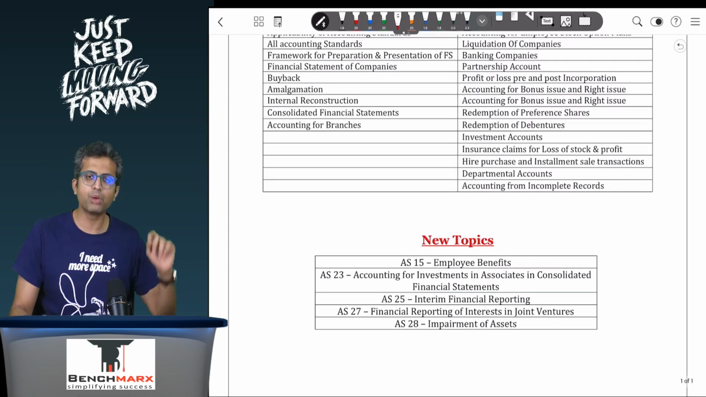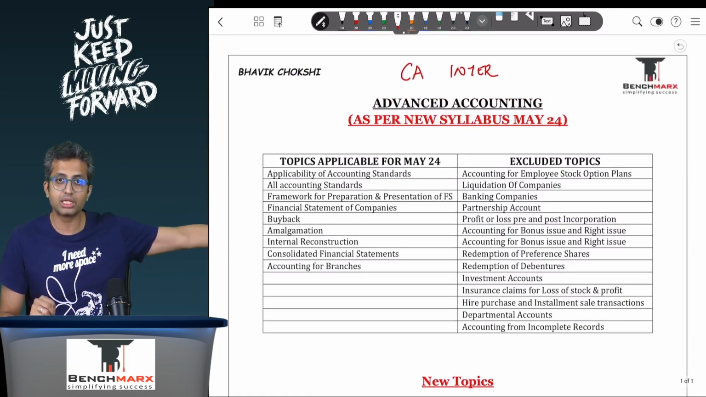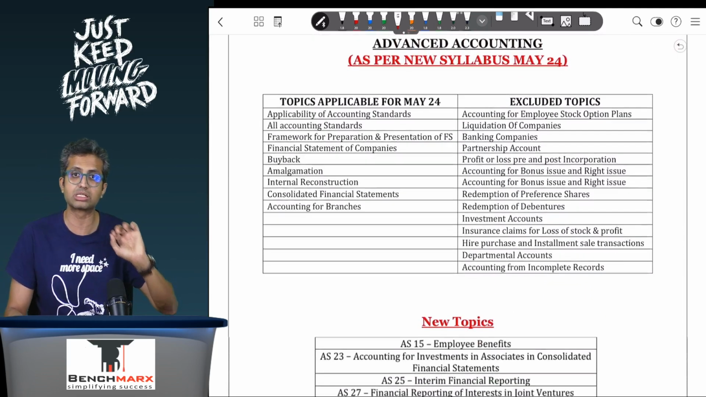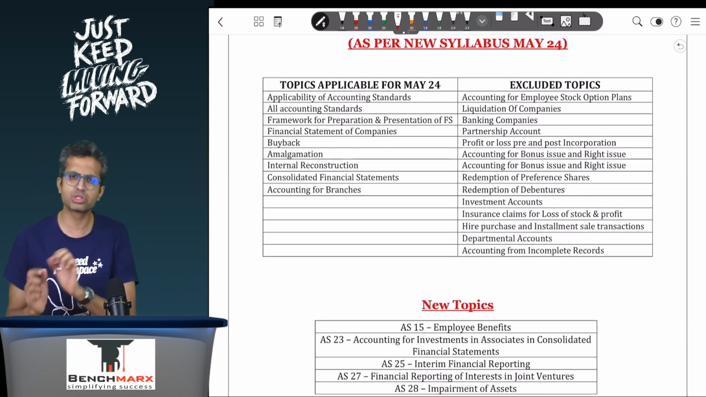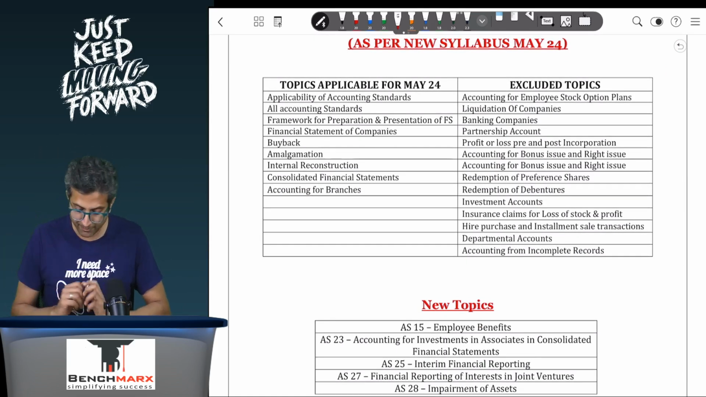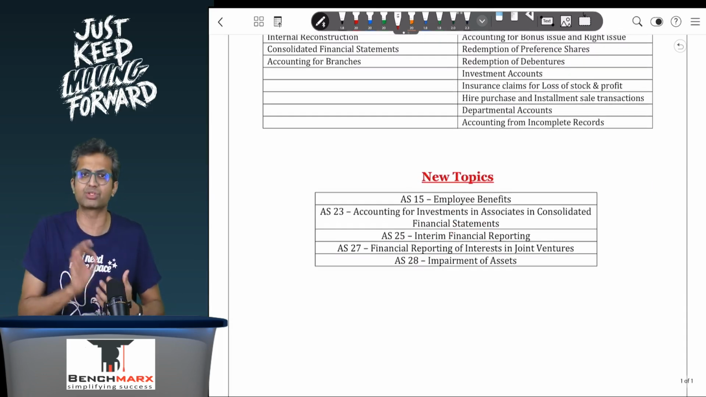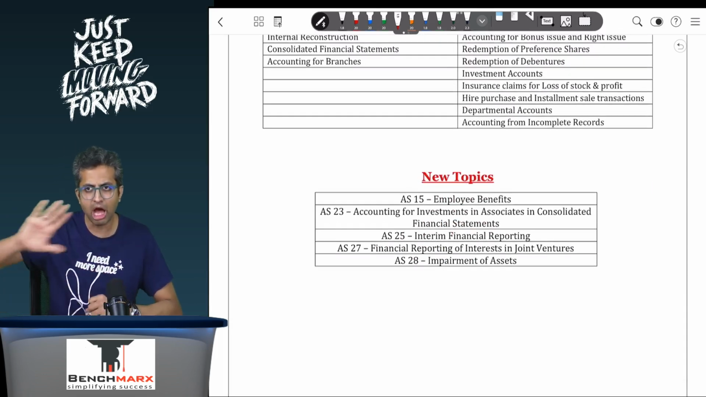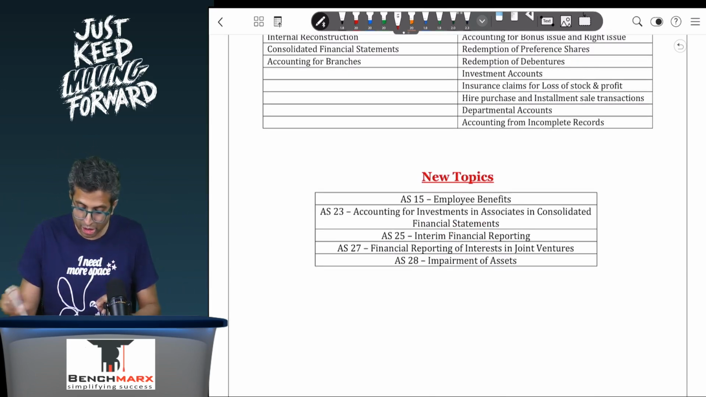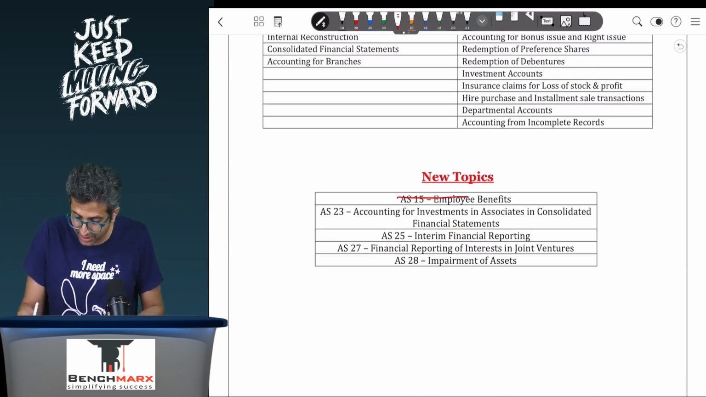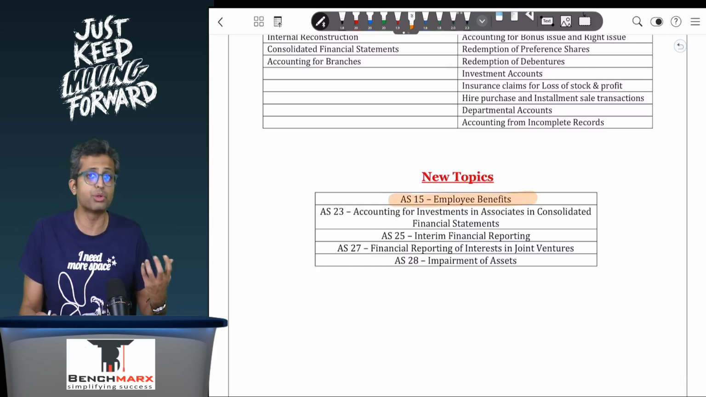Now, apart from the accounting standards which were there in paper 1 and paper 5, there are around 5 new standards that have been added. Most of them are a little complex. There are 5 specific topics that have been added. 3 are separate accounting standards and 2 of them are linked to consolidation. So you will have AS 15 employee benefits. This is a fairly complicated standard, but it should be fun learning.